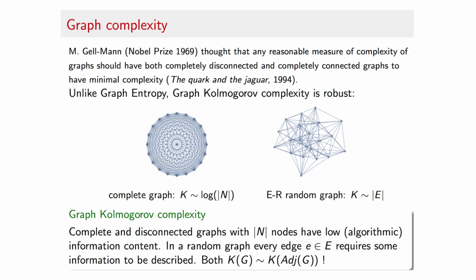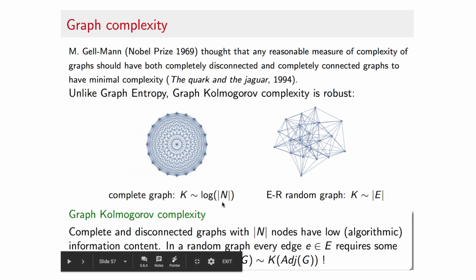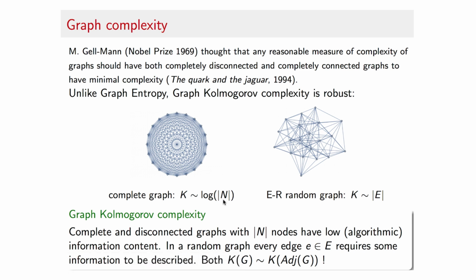So the algorithmic complexity of these graphs is a function of the logarithm of their number of nodes. So in this case, if we denote the set of nodes by the letter n, then the logarithm of the size of n is a good approximation of their algorithmic complexity. In contrast, in a truly algorithmic random graph, one in which the way in which the edges are connected cannot be compressed, the algorithmic complexity of the graph grows as a function of the number of edges, because the only way to specify them is one by one, given that they are connected at random.